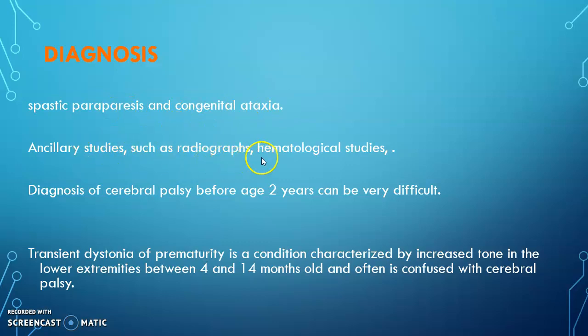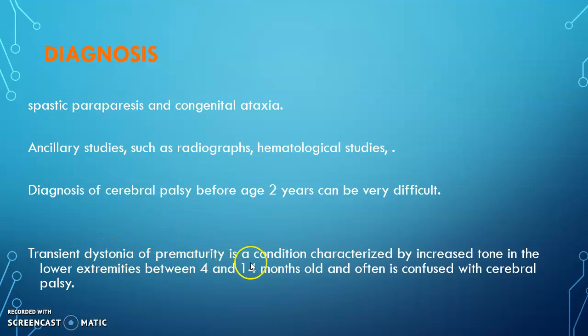Basically it is due to ancillary studies such as radiographic studies, mainly CT scan, MRI scan, neonatal fetal monitoring and hematological studies of both the mother and after delivery, mostly before the age of 2 years. It is very difficult to identify a child with cerebral palsy medically, but physiotherapeutically there are a lot of screening tools to identify the risk children who fall into the risk area.